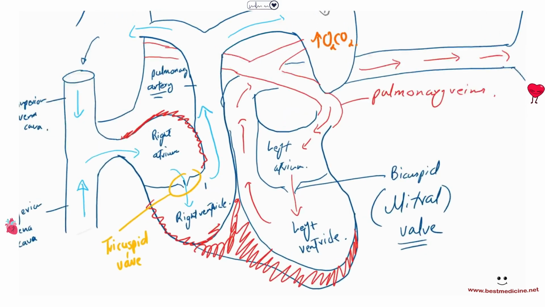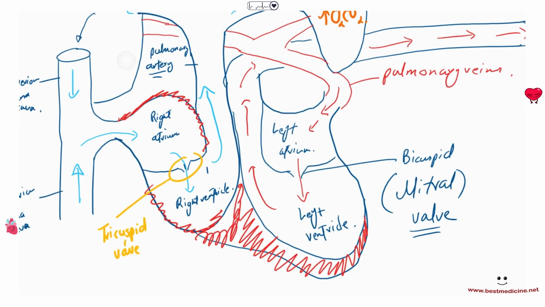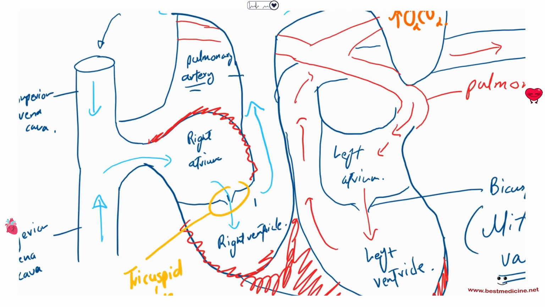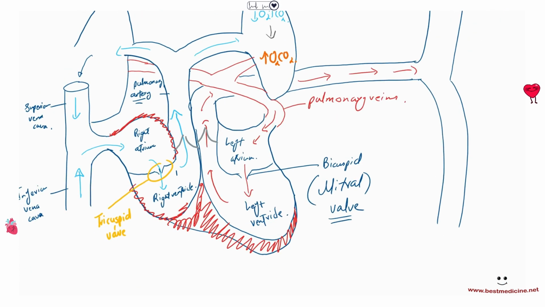Now, apart from tricuspid and mitral valves, we also have semilunar valves at the beginnings of the pulmonary arteries and the aorta. So over here, we have a semilunar valve to prevent backflow of blood. And over here, at the starting point of the aorta as well, we have a semilunar valve to prevent the backflow of the blood.